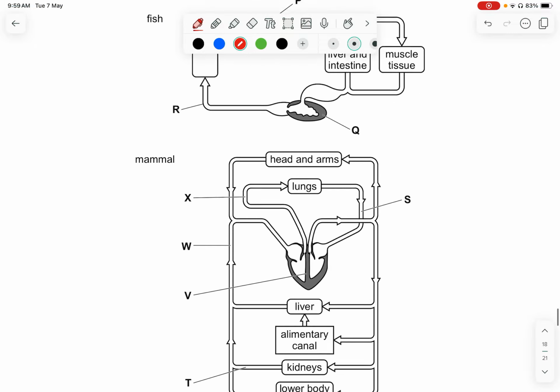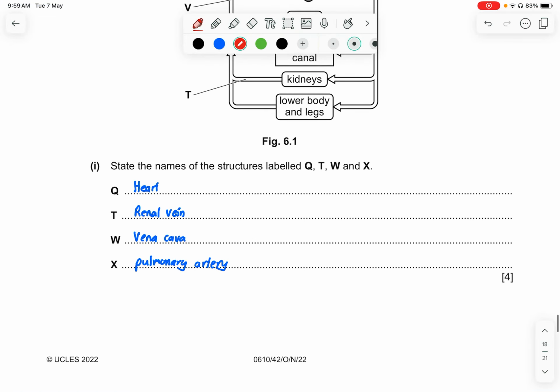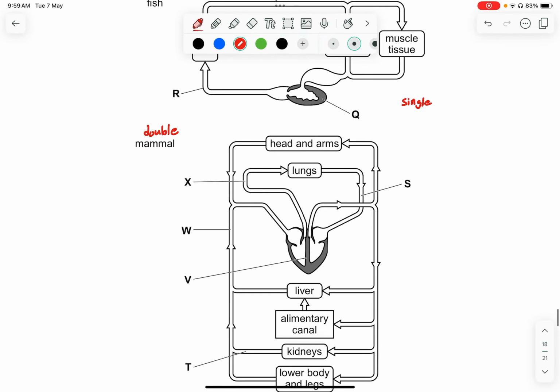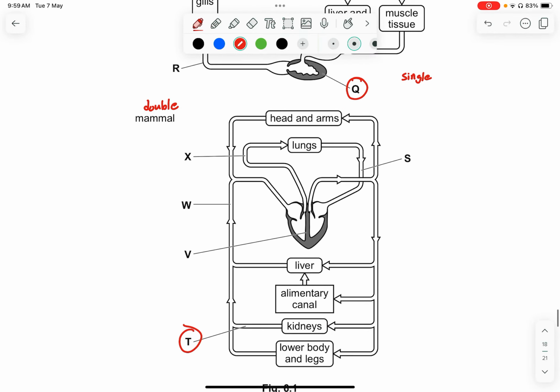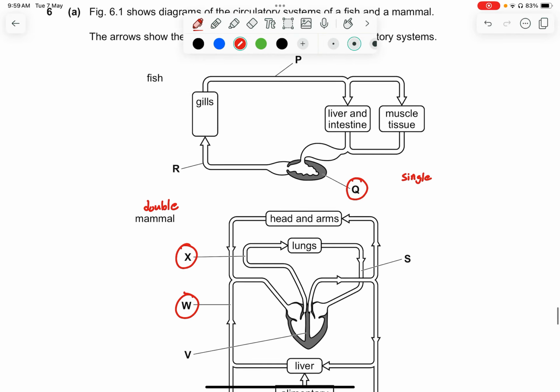So you can see they provided you the fish, which is a single circulatory system, and the mammal is a double circulatory system. All right. So part 1, they say state the names of the structures labelled Q, T, and I think it's W and X. W and X. Okay, let's see what's Q.